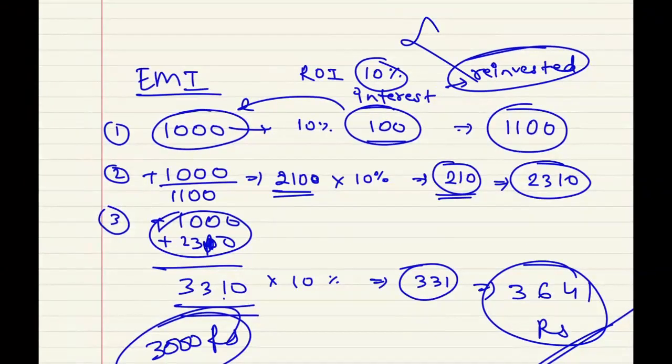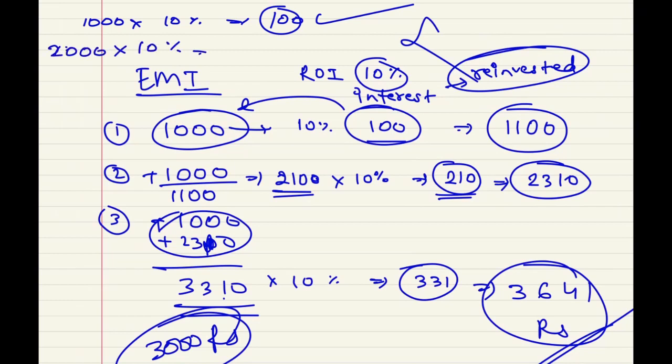If interest is not getting reinvested, this is a very simple case. This is just 1000 rupees. 10% of that, 100 rupees, I got, and I take off this 100. Now I have invested another 1000, so my total balance is 2000. 10% would be 200, I take off this 200.